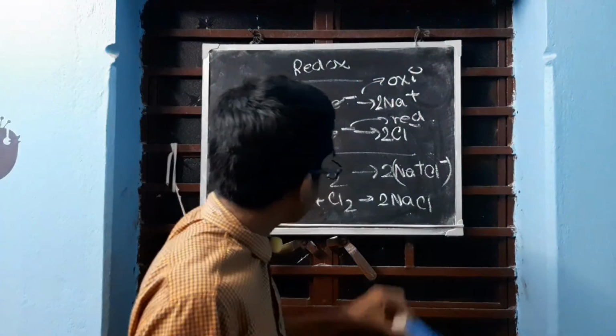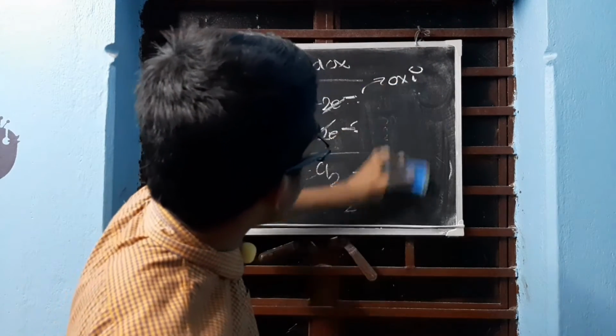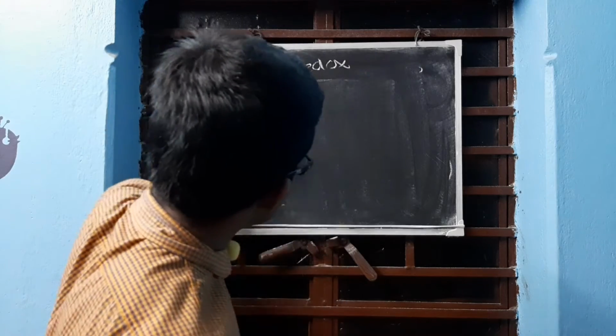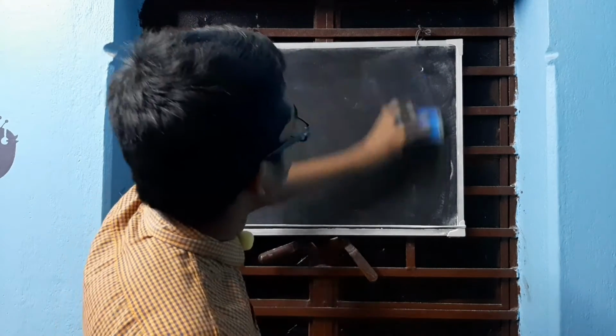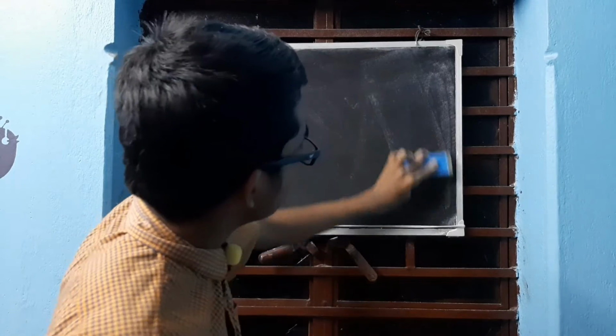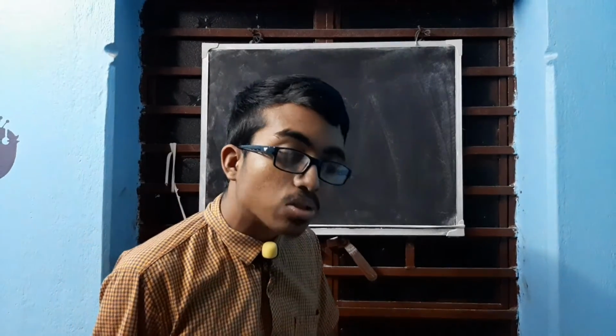Another question that came to my mind is: which one is the most ionic compound? I think I had told this in the periodic table as well. Then that has to be made from the most electropositive element and the most electronegative element. An element that can lose an electron is electropositive. One which can gain an electron is electronegative. Which one is the most electropositive element? The most electropositive element is located at the bottom of group 1.